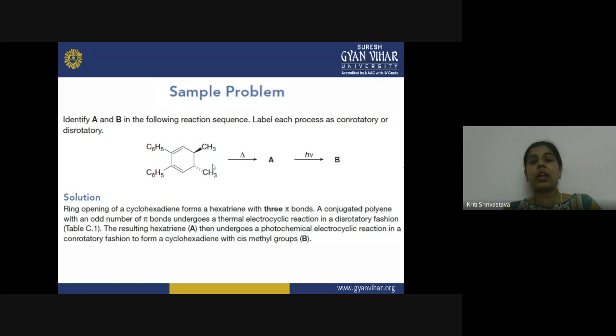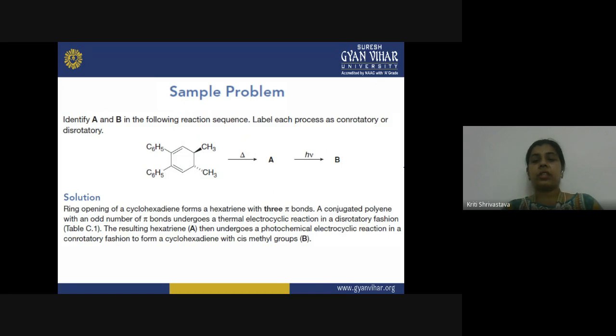When your reactant undergoes the ring opening reaction, it will have 3 pi bonds. So you have to consider the rule for an odd number of pi bonds, and it says that for the thermal electrocyclic reaction, this will take place in the disrotatory fashion.